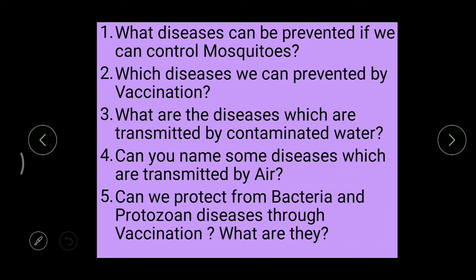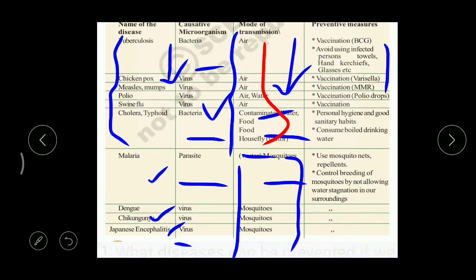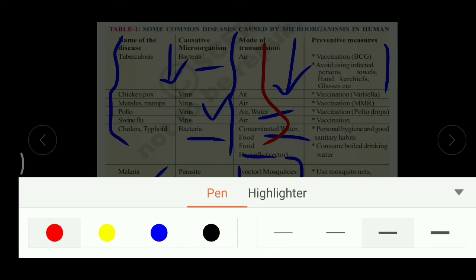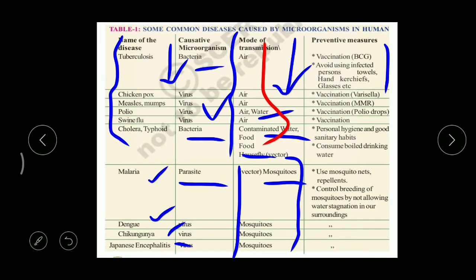Last one. Can we protect from bacterial and protozoan diseases through vaccination? By taking a vaccine, which bacterial and protozoan diseases can we control? For example, take the first one. It is caused by bacteria, right?